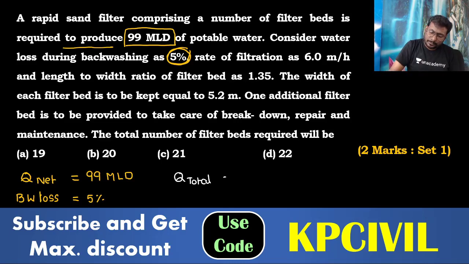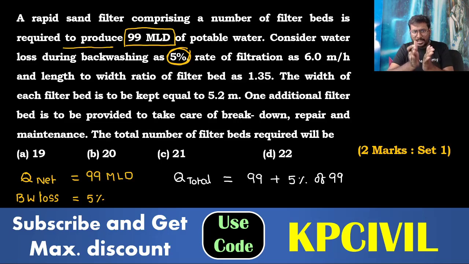So the total you can consider is 99 plus 5% of 99. That 5% is additionally provided for the backwashing activity.